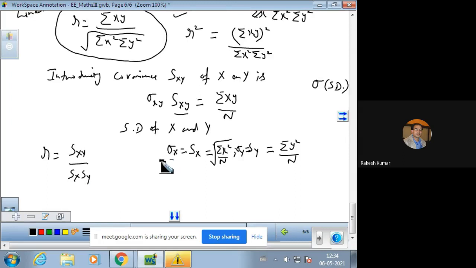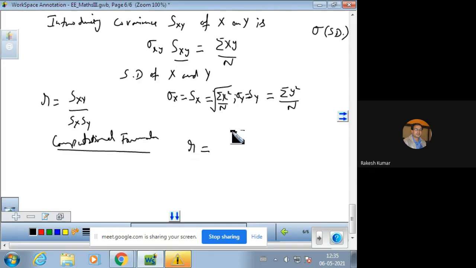So this is the formula how we have. We have a computational formula, the computational formula which we shall use. Computational formula of Karl Pearson coefficient of correlation R is. ये formula हम usually questions में apply करेंगे.